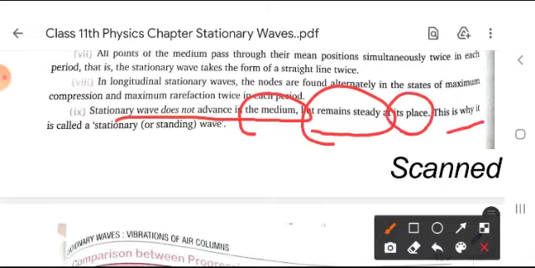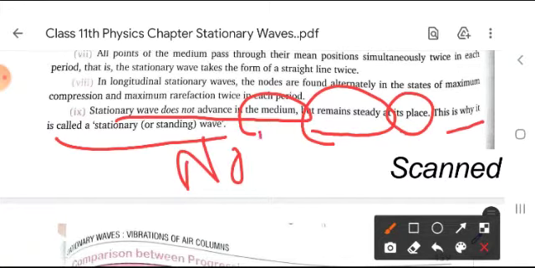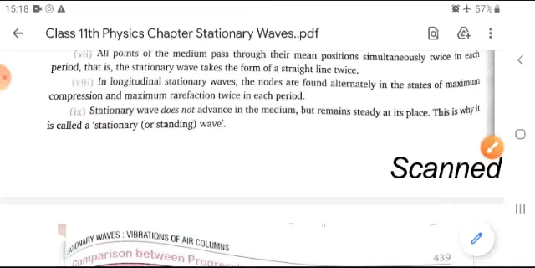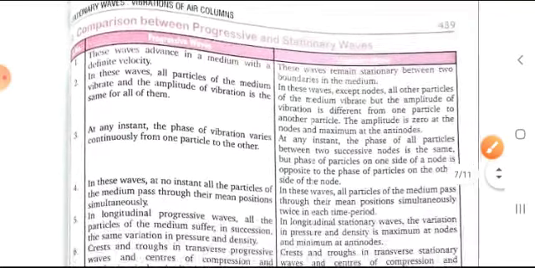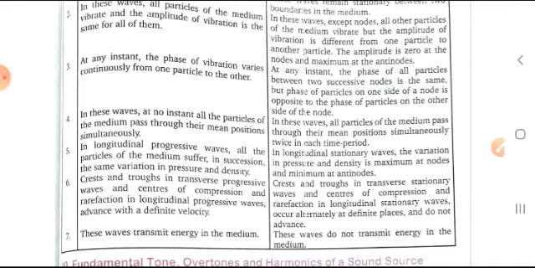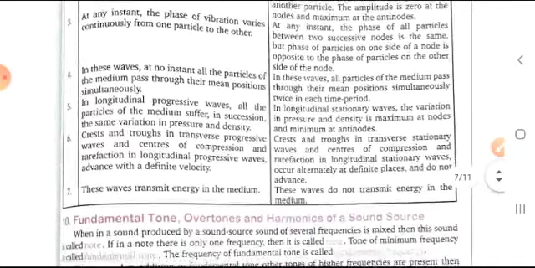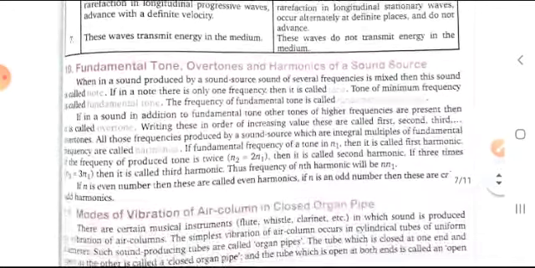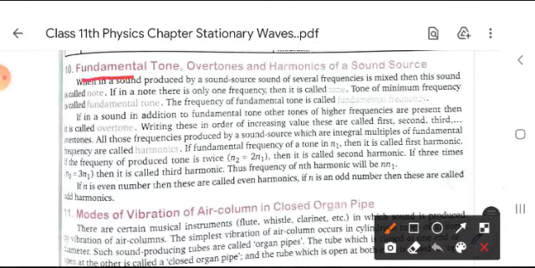The next point is that stationary waves do not advance in the medium but remain steady at their place. This is why they are called stationary or standing waves. This point should be noted here. Now, moving forward, some differences are given here between progressive and stationary waves, which I have already explained, so they should be remembered and learned by heart by all of you.